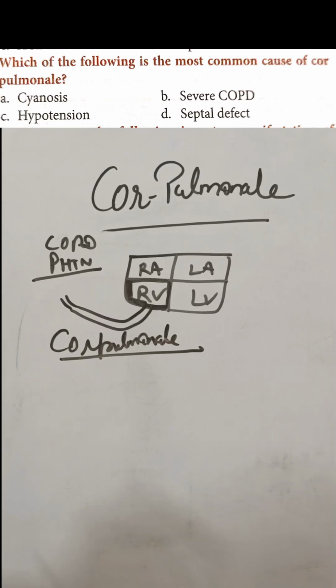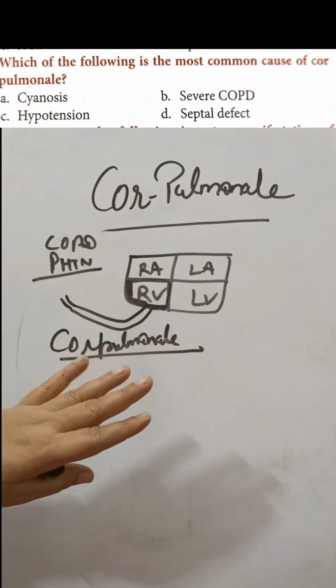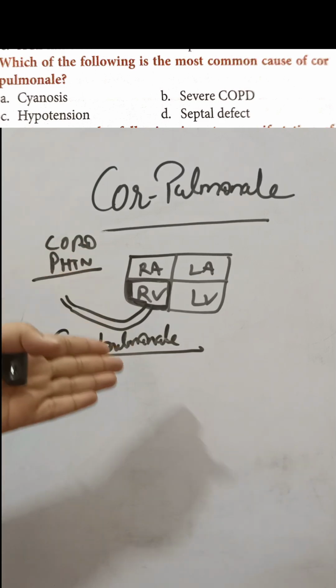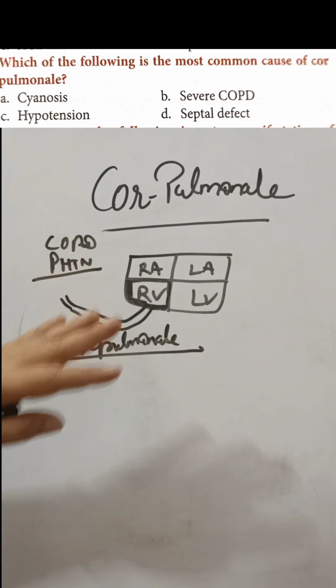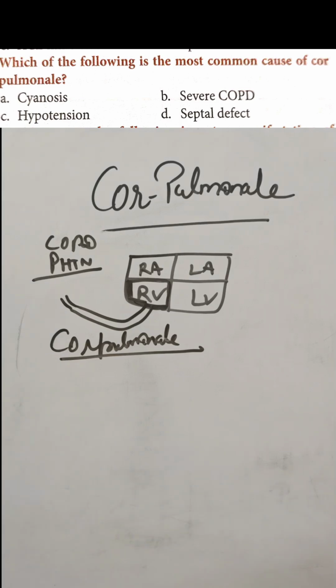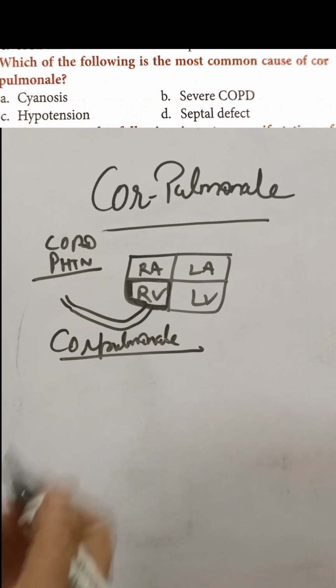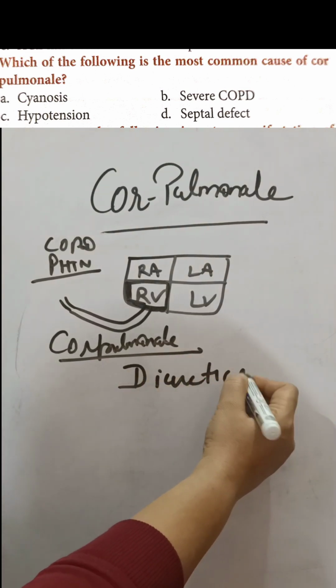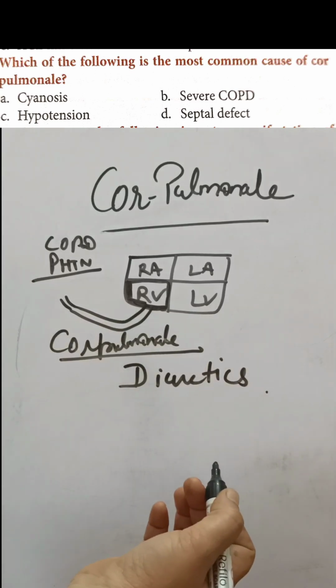Now at that time the patient will show the symptoms like peripheral edema, there is neck vein distension, hepatomegaly is there. So how do we manage? We manage the underlying lung disease. We are giving the medications, like we are giving the patients diuretics because the patient having so much edema.